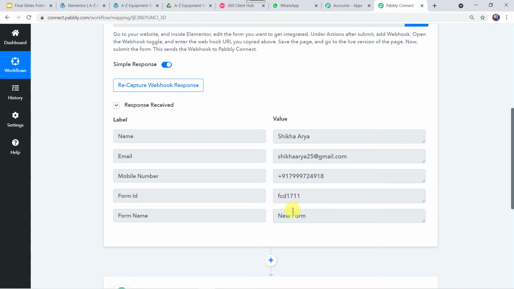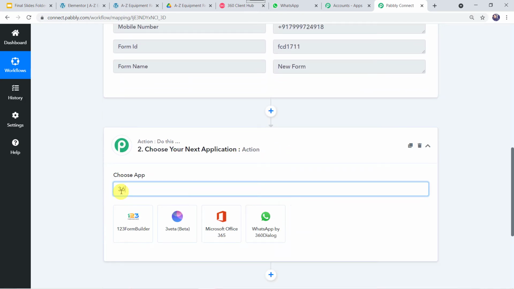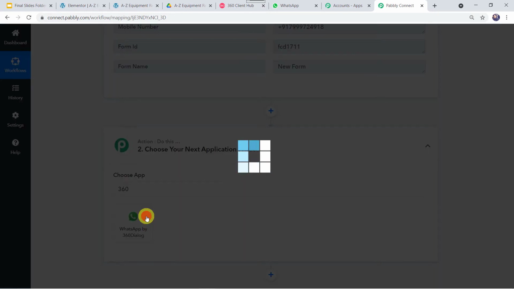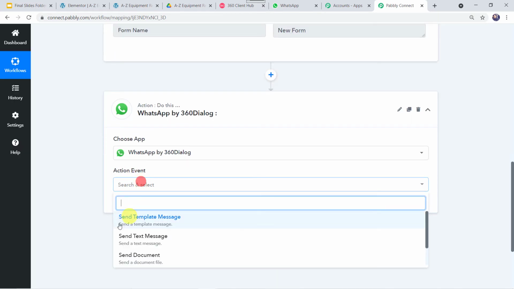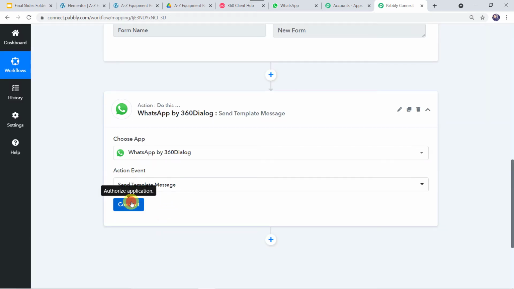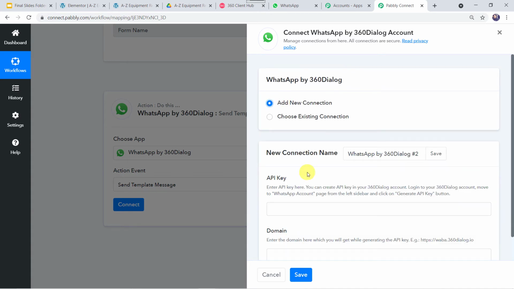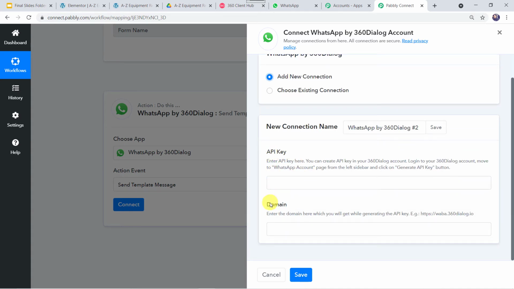Now we want to send the quotation to this particular client on this WhatsApp number. For that, I'll just come to this action window and here in the application, we are going to select 360 dialog. Now here in the action event, we have to select Send Template Message. Now let's click on Connect. Here we have to click on Add New Connection. Now it is asking for the API key and domain.